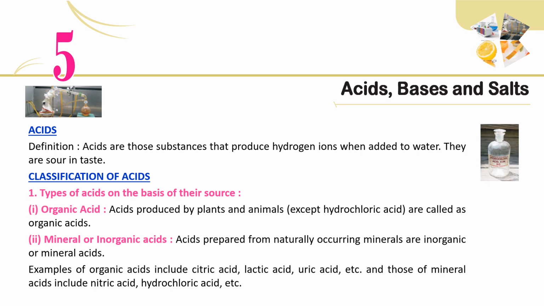Mineral or inorganic acids. Acids prepared from naturally occurring minerals are inorganic or mineral acids. Examples of organic acids include citric acid, lactic acid, uric acid, etc., and those of mineral acids include nitric acid, hydrochloric acid, etc.